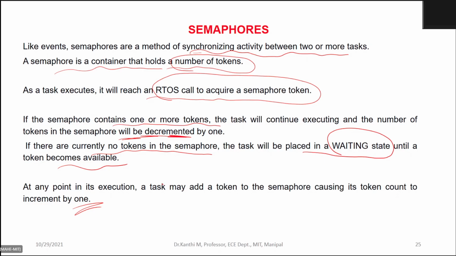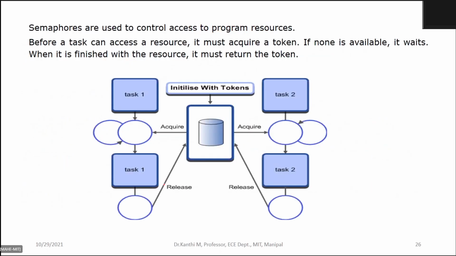So that is the difference between your semaphore and mutex. Anyway, the mutex I'm going to see later. Here, semaphores are used to control access to program resources. Before a task can access a resource, it must acquire the token. If it is not available, it waits. When it is finished, it must return the token.